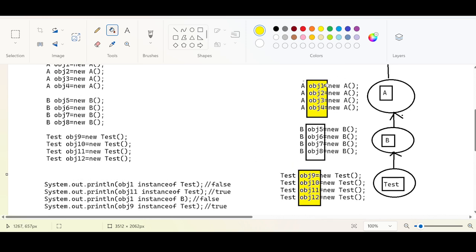obj1 is here. Is it instance of B? No, it's instance of A. So we get false. That's why we got false. No issues. And obj9 instance of test. obj9 is where? obj9 is here. Instance of test. Yes, it is.